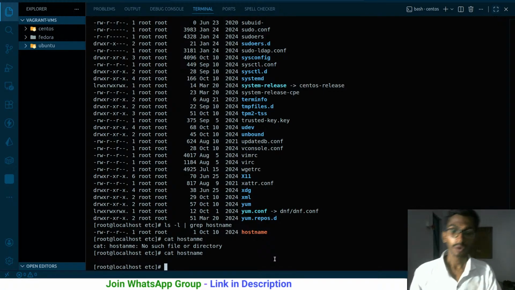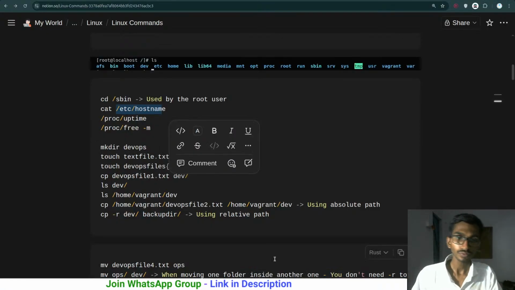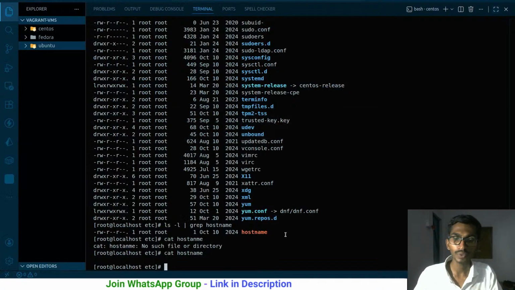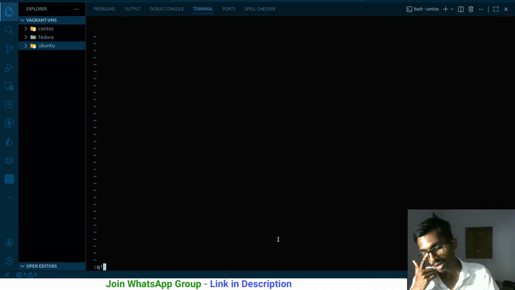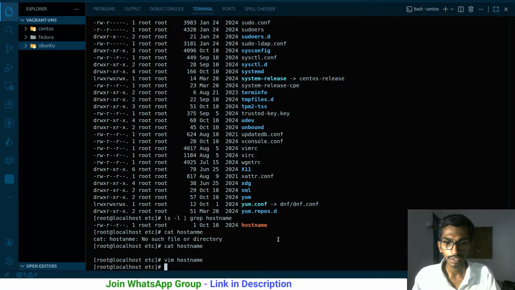Pretty simple. Okay, so this thing we have gone through, and as we have nothing, we can even write the names and all inside the hostname. So I can say vi or vim hostname, and we are gonna be making some changes over here. You can just simply make any changes. Right now I'm just simply gonna be quitting. So escape and quit forcefully. This exclamation mark I'm gonna be using over here. Just simply enter, and this is done.